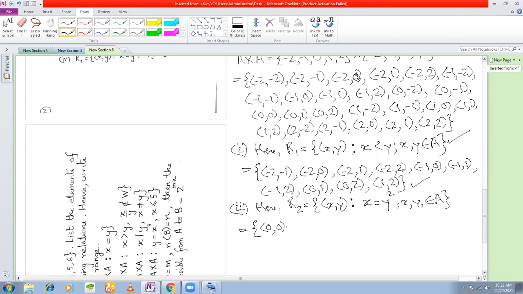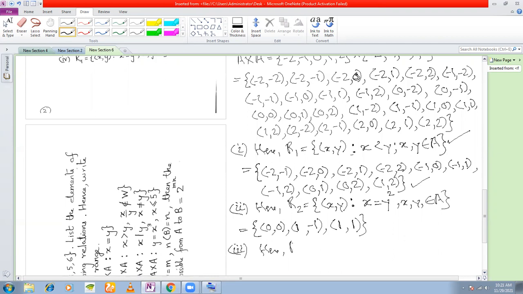If you square 0, you will get 0. If you square -1, you're going to get 1, right? And if you square 1, you're going to get 1. Any other? I don't see any other. These are the only 3 elements that I see. Fine? You got it? Okay.